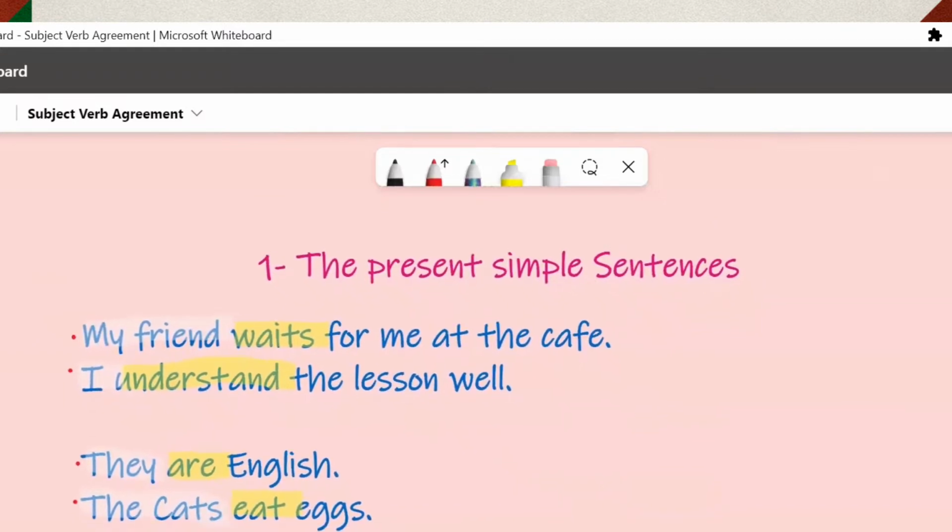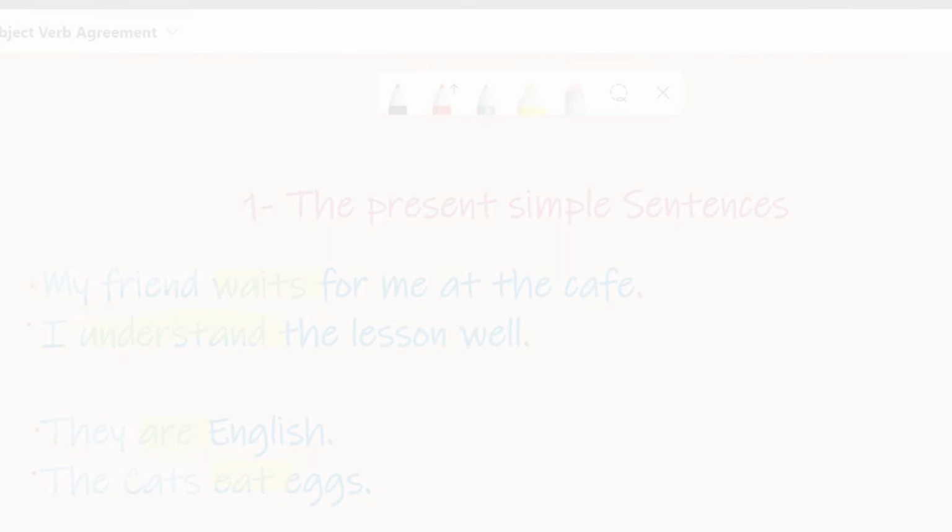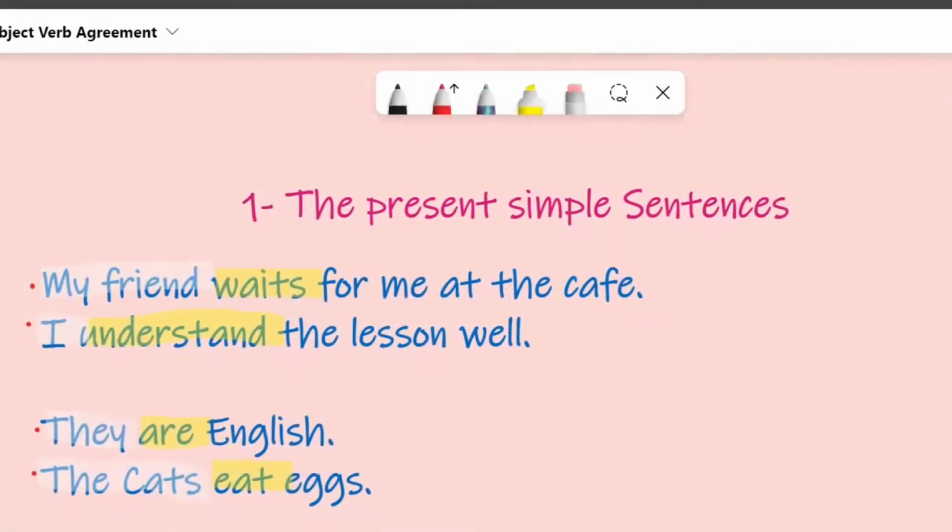About the present simple, we have pronouns: first, second, and third person. If we have a sentence like, my friend waits for me at the cafe, what about my friend and waits? My friend is the subject of the sentence, and waits is the verb. My friend is a singular subject, third person singular. It takes a singular verb form, that is waits.